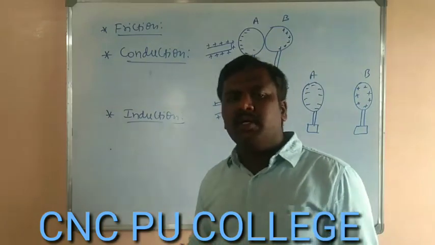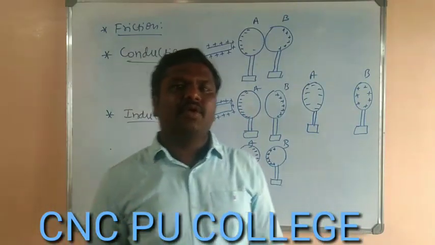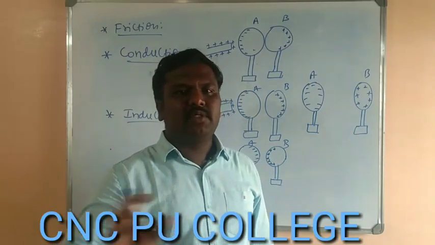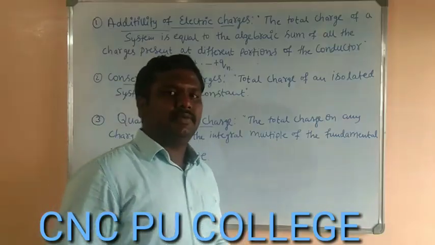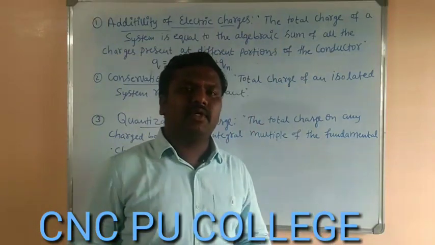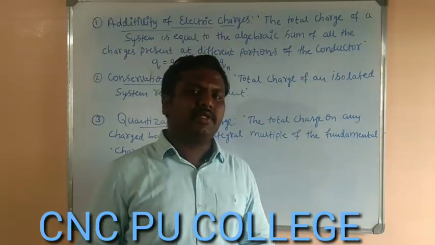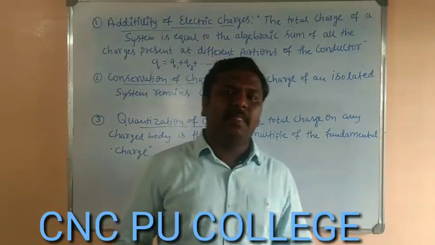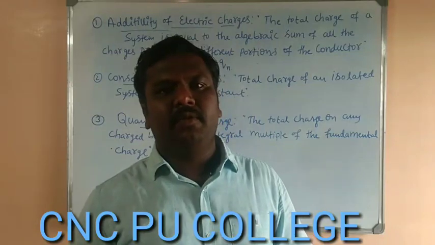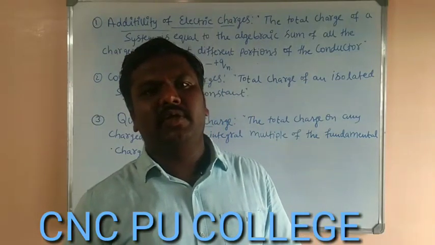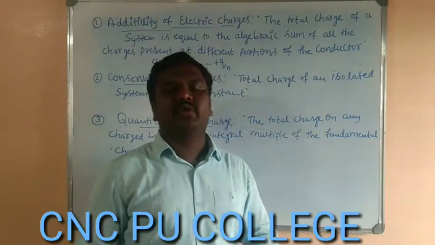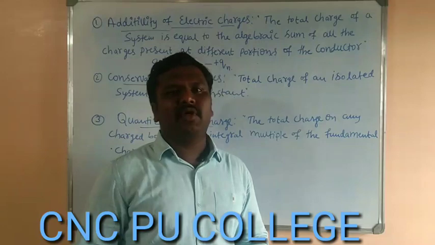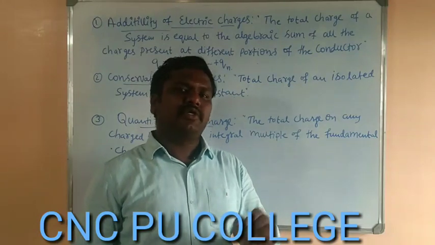So after studying the methods of electrification of a body, now we have to focus on some of the basic properties of the charges. As we already know some of the general properties of electric charges, we have two kinds of charges. Like charges will repel, unlike charges will attract. The charge is a scalar quantity. The charges will always reside on the surface of the conductor. Like this, we must know some of the basic properties of the charges.